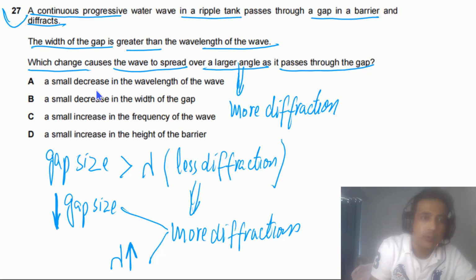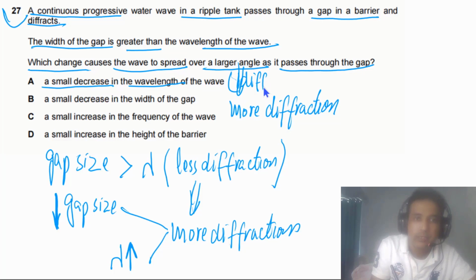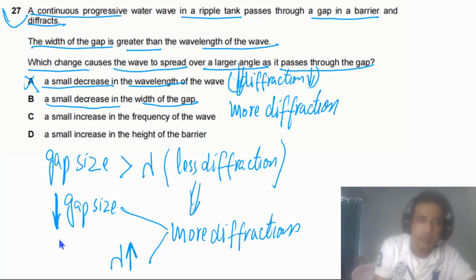If you look at the given options, a small decrease in the wavelength will make diffraction even smaller. So in this case diffraction will go down, meaning there will be less diffraction. So this is not a possible answer. A small decrease in the width of the gap means we reduce the gap size. Yes, diffraction will increase. So this can be a possible answer.